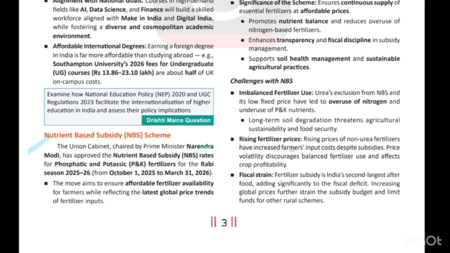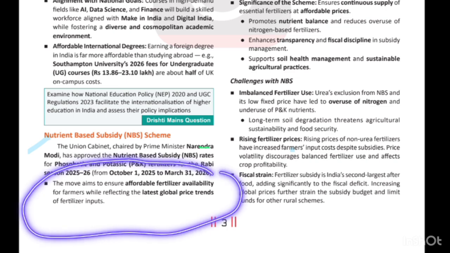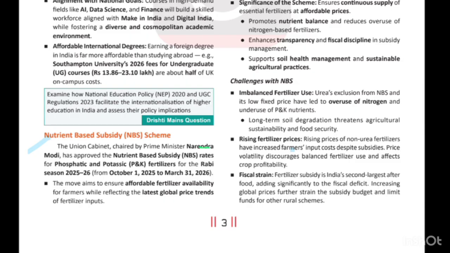Since they are poor, the government needs to ensure that the nutrients, that is, the fertilizers, are available and affordable for the farmers.